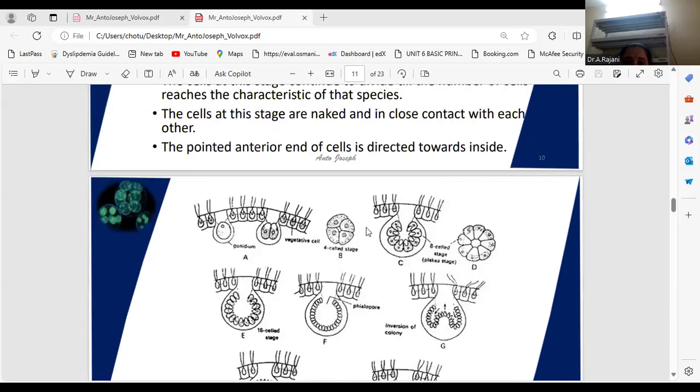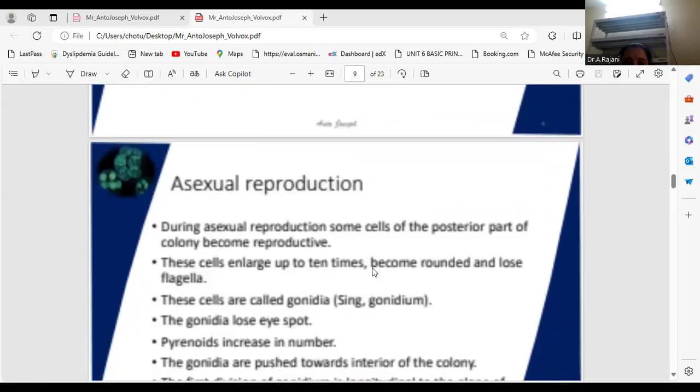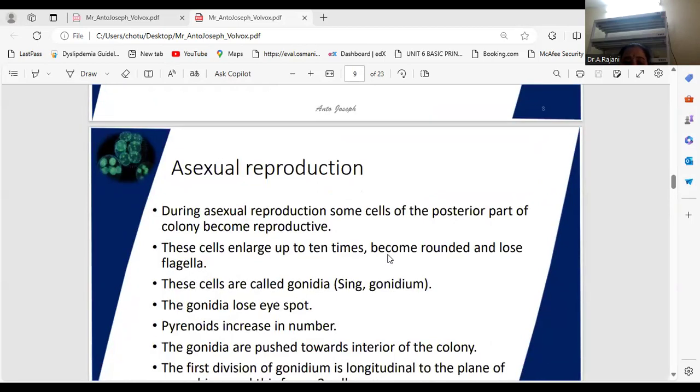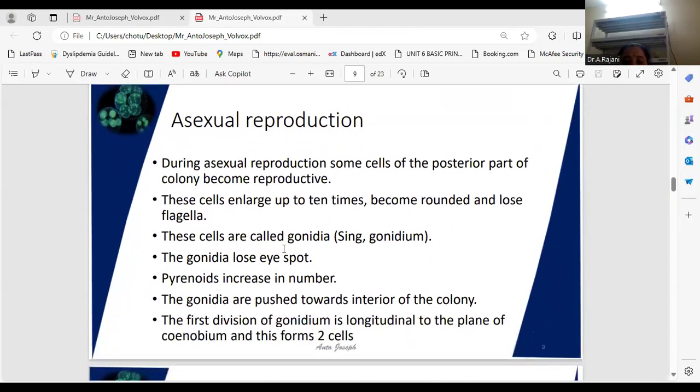You can observe the daughter colonies. Asexual reproduction takes place by the formation of daughter colonies. More than one daughter colony can be seen in the mother cenobium. Sometimes granddaughter colonies are also seen inside the daughter colonies. These daughter colonies are produced from spherical cells situated towards the posterior side of the cenobium. Such a cell is called the gonidia.